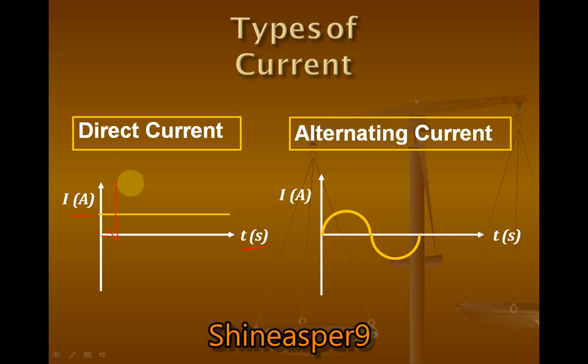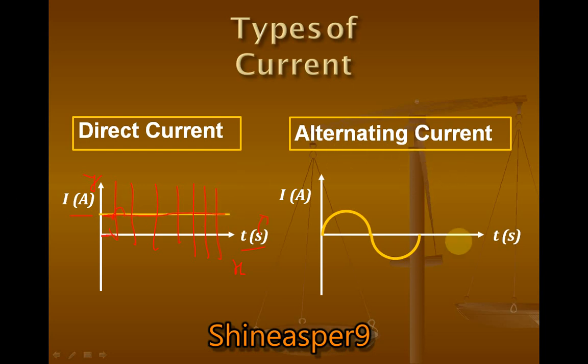If you draw a graph, the x-axis is your time t in seconds and the y-axis is your current I in amperes. For direct current, when time increases, the current stays the same, not fluctuating. So the current is at a constant rate.